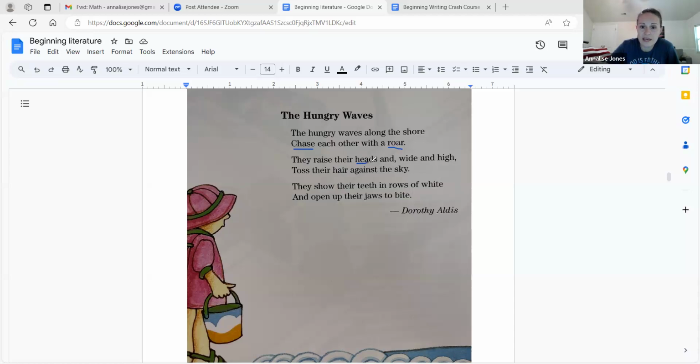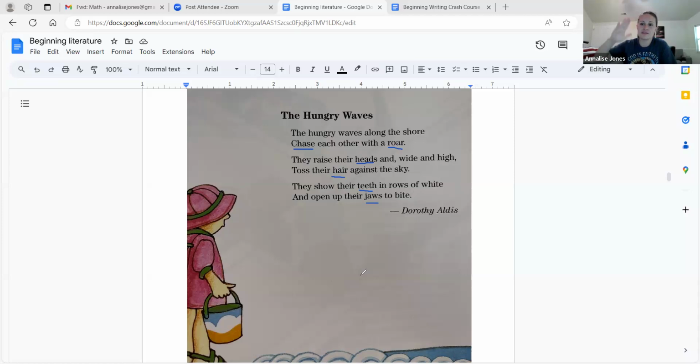They raise their heads. Okay, do they have heads literally? And wide and high, they toss their hair against the sky. Okay, they also don't really have hair. So there's all sorts of elements here. They show their teeth in rows of white and open their jaws to bite. Now that is super, super clever. Okay, because you know how the water is blue and then when the wave is coming, it turns into white. So it's like they have opened their mouth and they're showing you their teeth.